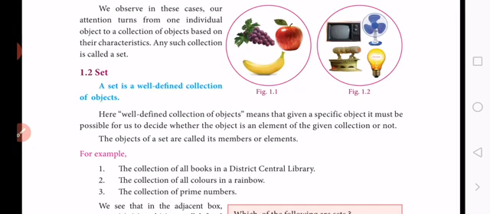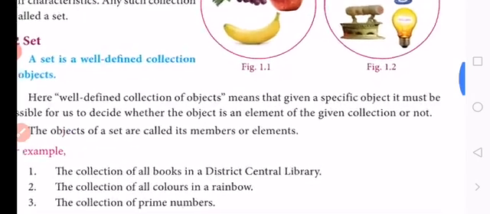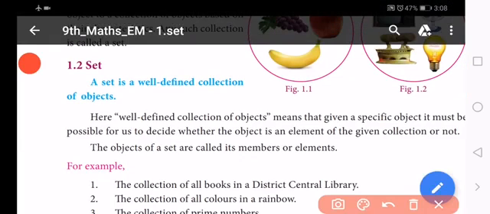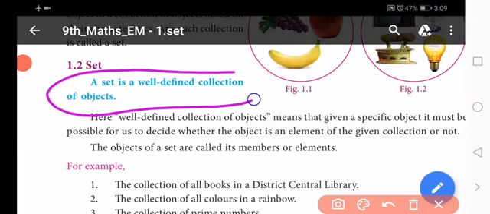Now, going to our definition: a set is a well-defined collection of objects.